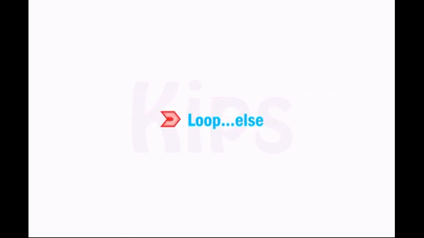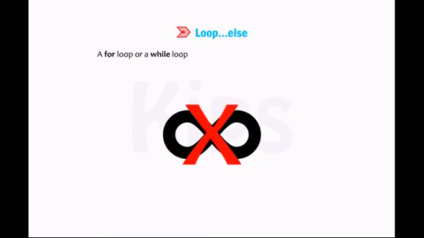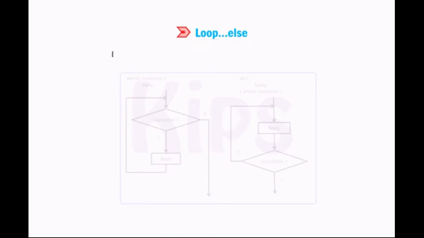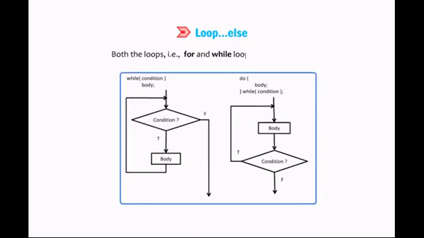Alright students, let me explain to you about loop else. A for loop or a while loop can have an optional else block as well. The else part is executed if the loop terminates normally. That is, if all the values in the sequence get used in a standard way without the loop being forcefully terminated. Both the loops, that is, for and while loop, can use the else part. However, it is not mandatory to have an else block with the loop block. It is just a secure way to check that the loop has terminated normally.